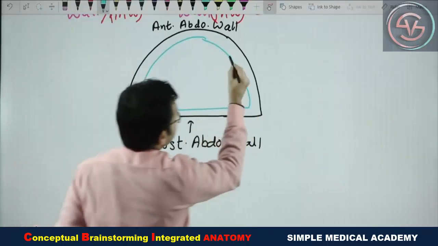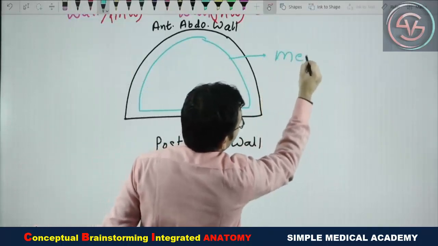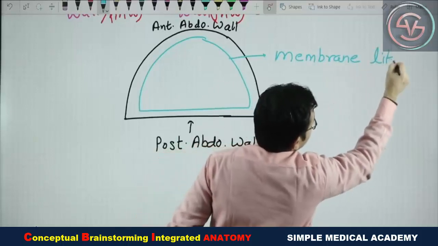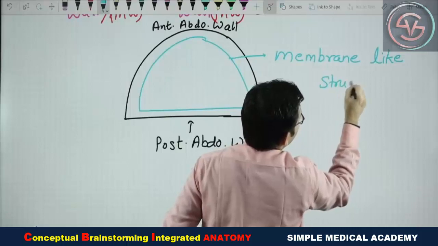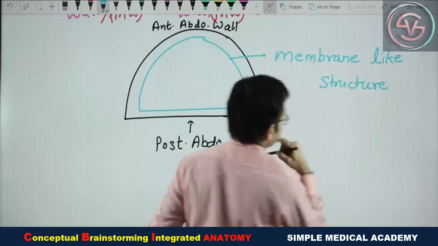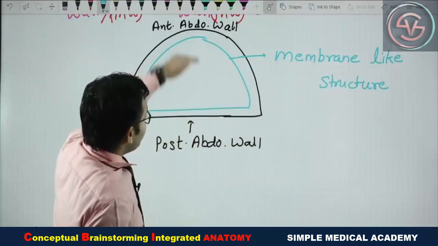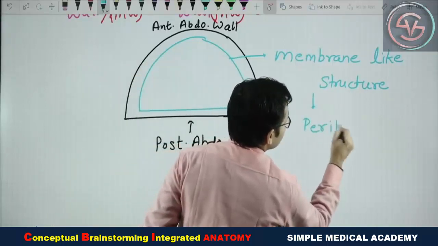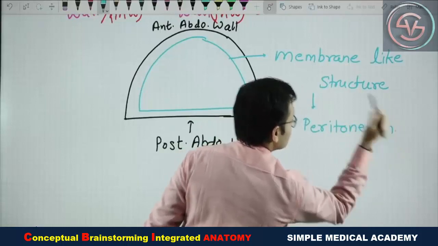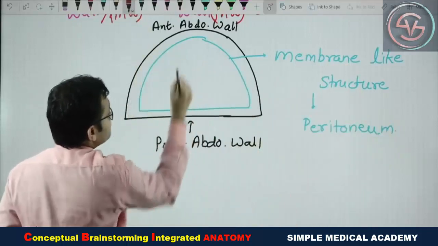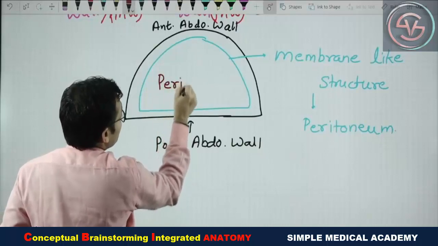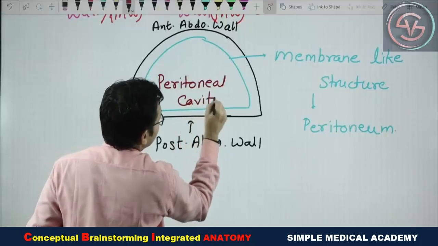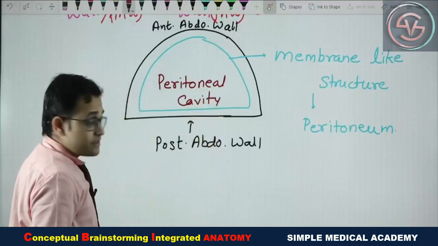This membrane-like structure lining the inner side of the anterior and posterior abdominal wall is known as the peritoneum, and the cavity within this peritoneum is known as the peritoneal cavity. Getting the point?